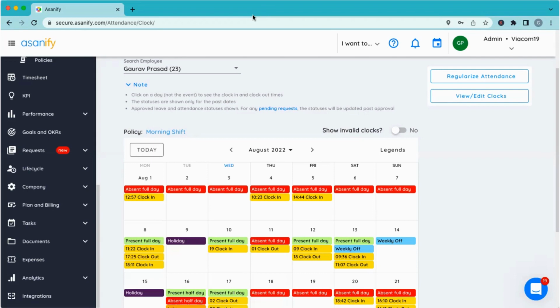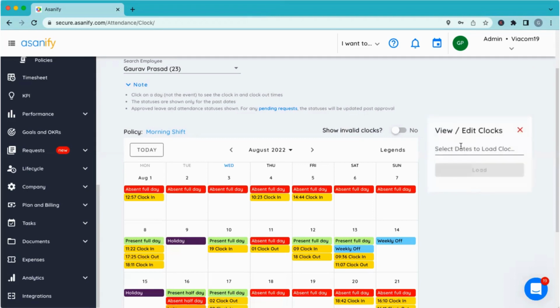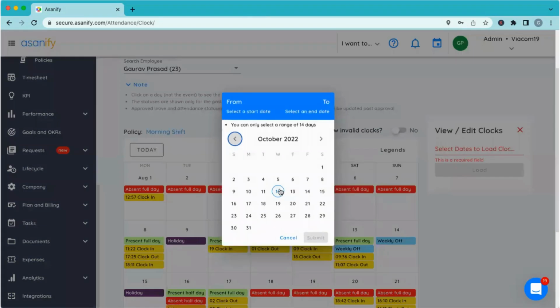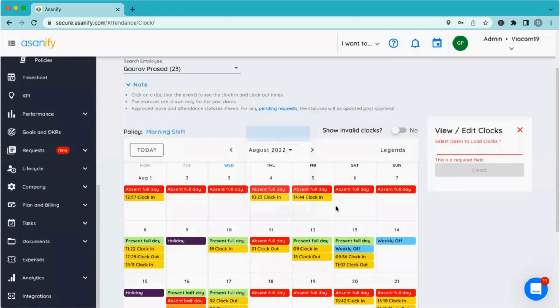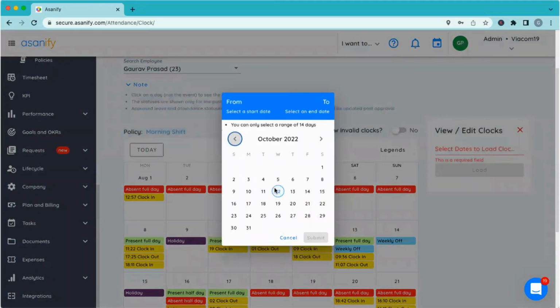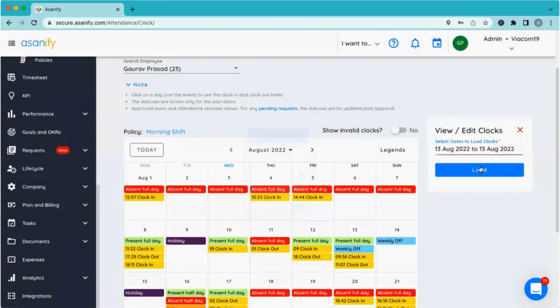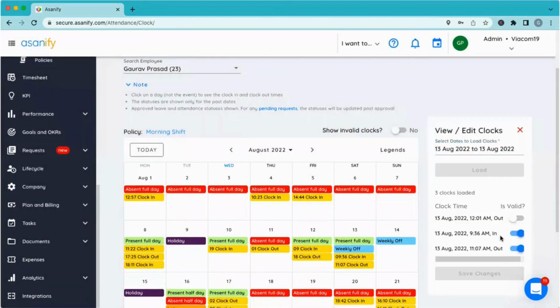Or what we can do is you can go to view edit clocks and simply revalidate the clock time. So let's say on the 13th of August, this is right. If I have to refresh the clock on the 13th of August, I will just go to view edit clocks. I will load the clock.